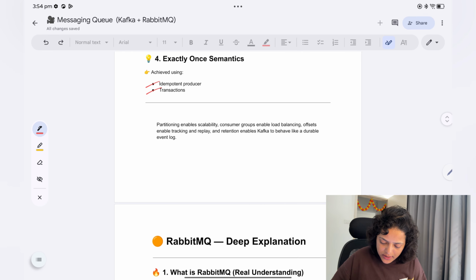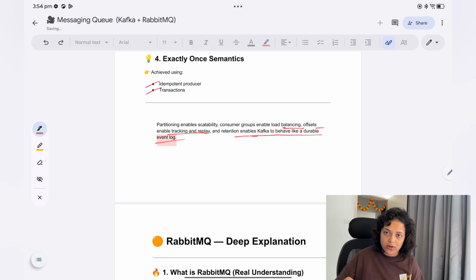Now, partitions enable scalability, consumer groups enable load balancing, offsets enable tracking and replay, and retention enables Kafka to behave like a durable event log.